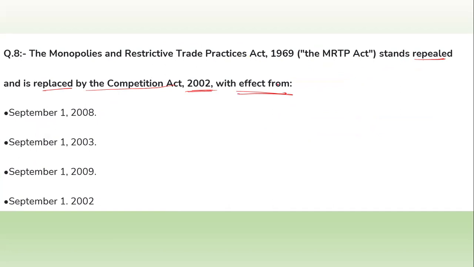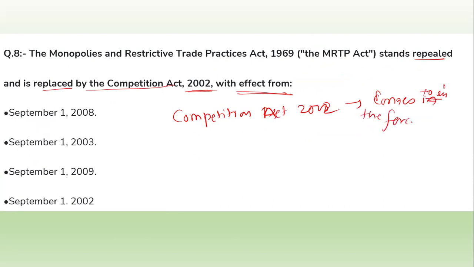Actually, in this question he is asking about when the Competition Act 2002 came into force.